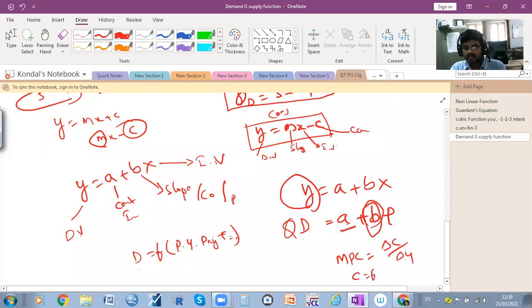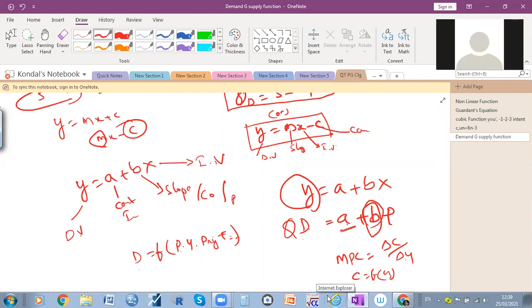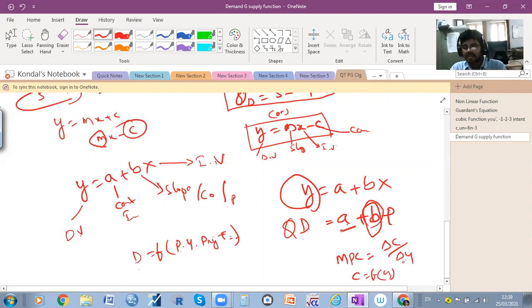So C is a function of Y. If our income changes by something, it automatically leads to changes in consumption. Am I right or wrong? Yes, sir. So that is the rate of change in consumption due to change in income. If your income increases from 1,000 to 2,000, it leads to changes in consumption level. That is a rate. That is a slope.